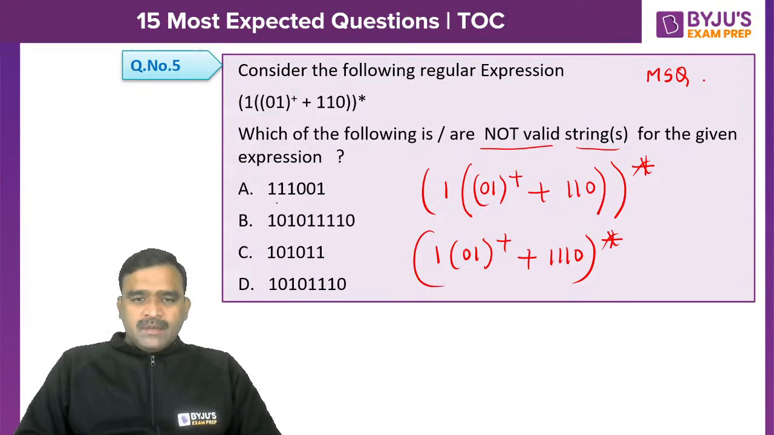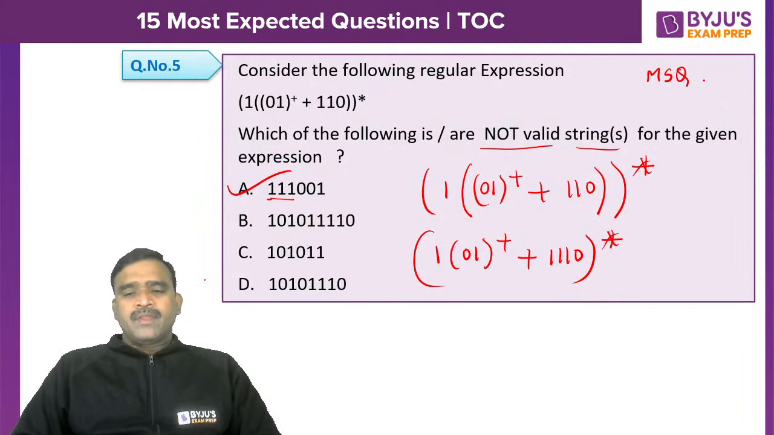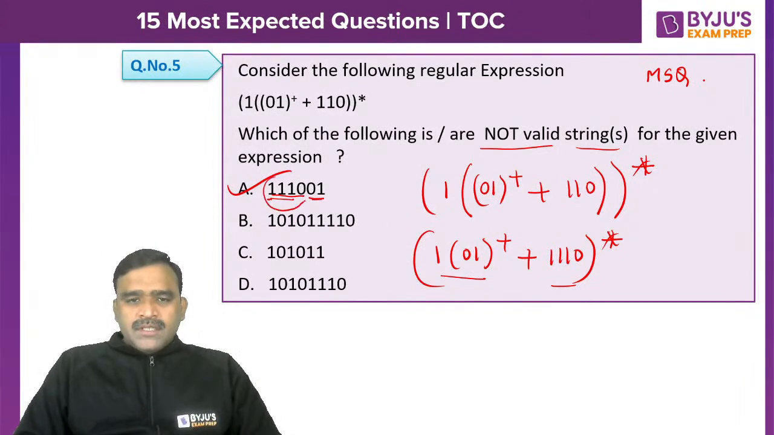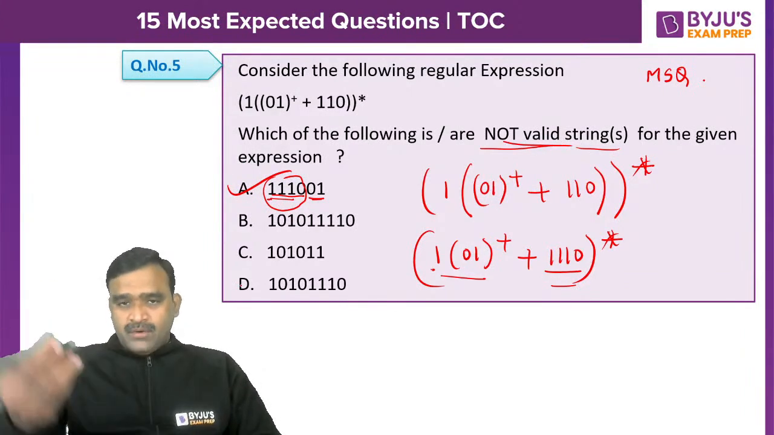For example, if you take option A, 1 followed by 0, 1, 1, 1, 1, it is impossible actually. It is not possible, because either this or this can come 0 or more times. So if 1, 1, 1, 0 is taken, only 0 1 is actually taken from this second part. Only 0 1 is not possible. Definitely 1 will be preceded. So this is one of the right options, because we need to find out the not valid ones.